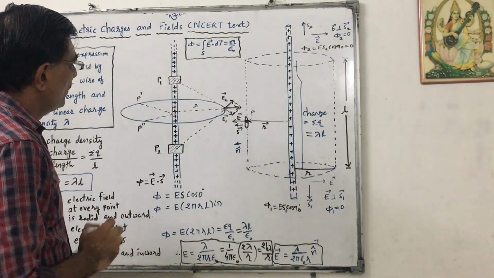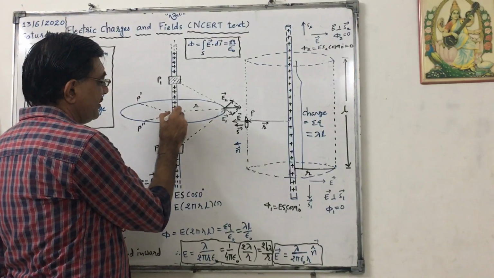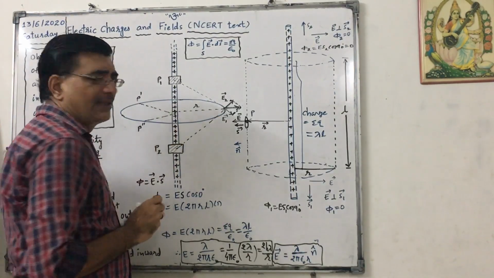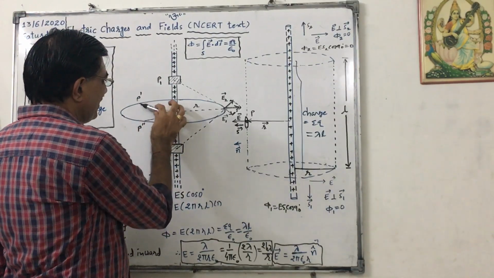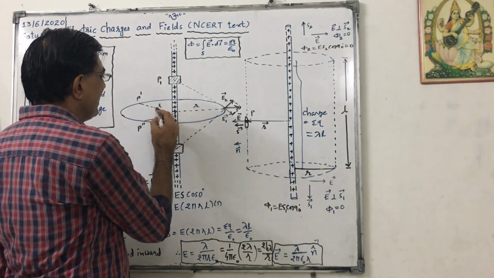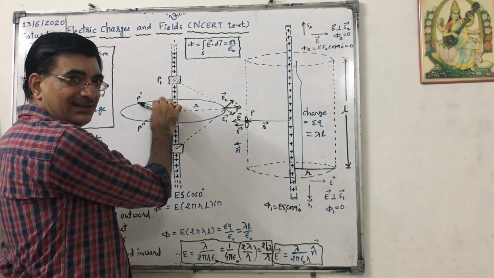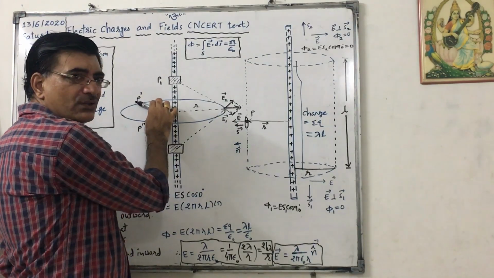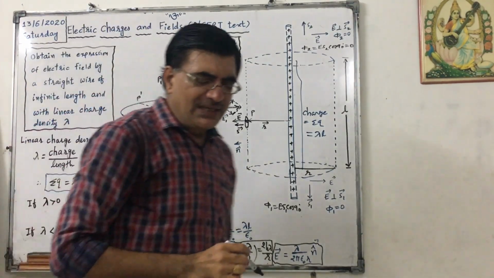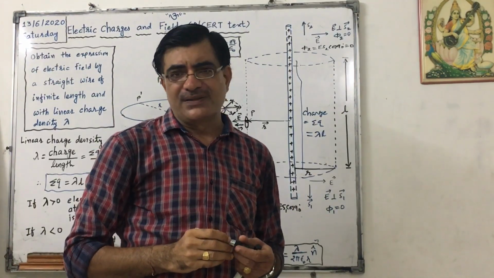Now see what will happen. Suppose I consider this charge, and I consider a point P dash at distance r, having position vector small r from this charge. We know that for a point charge, electric field intensity is kq by r square, so it depends only on distance.